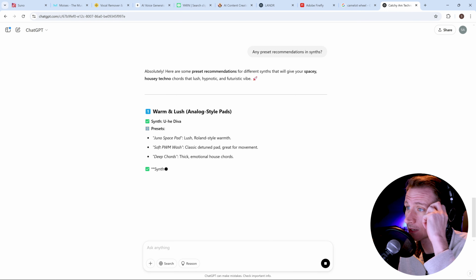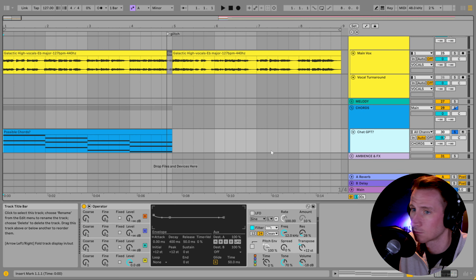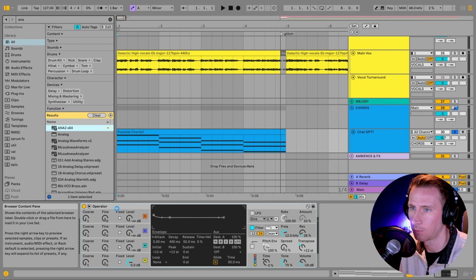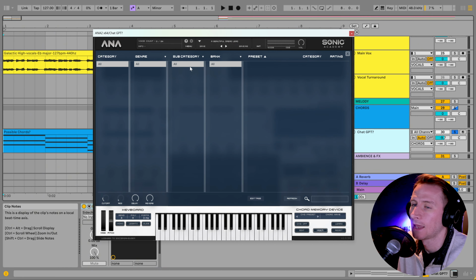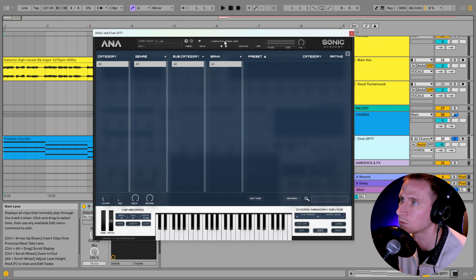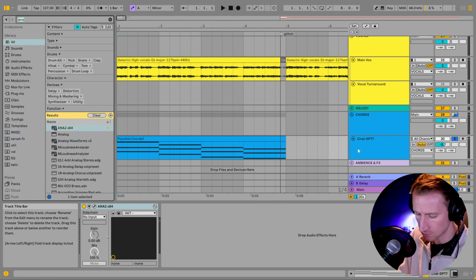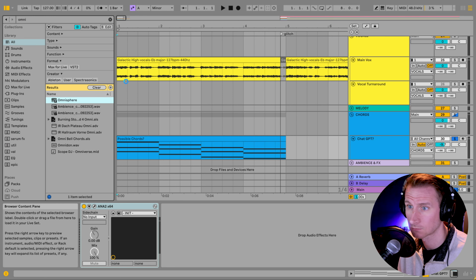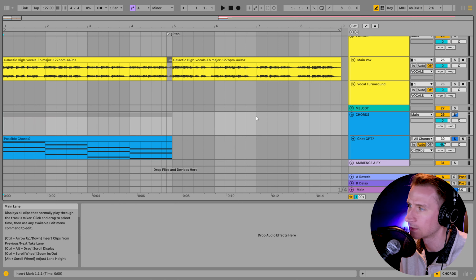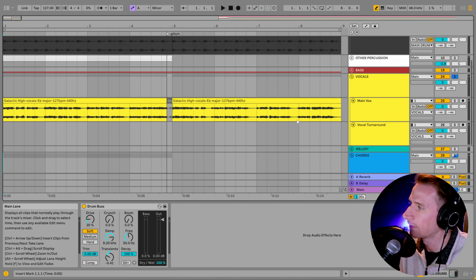Okay, so it's still giving us the same thing. I guess it wants us to use a pad. All right, so we'll get a pad in here. I'm going to use Anna, which is a pretty nice synth for pads. Pretty lush sounding, probably will fit the vibe of the track. And yeah, we'll maybe just use this as a background element, or maybe we'll get some chord stabs with a little call and response going with the vocal. So nothing's loading up in Anna right now, so I guess AI wants us to use Omnisphere. So we'll use Omnisphere. So pads and strings, we're just going to go with God's cloud of strings. AI led me there. And I'm just going to listen with the vocal and the kick for a second.